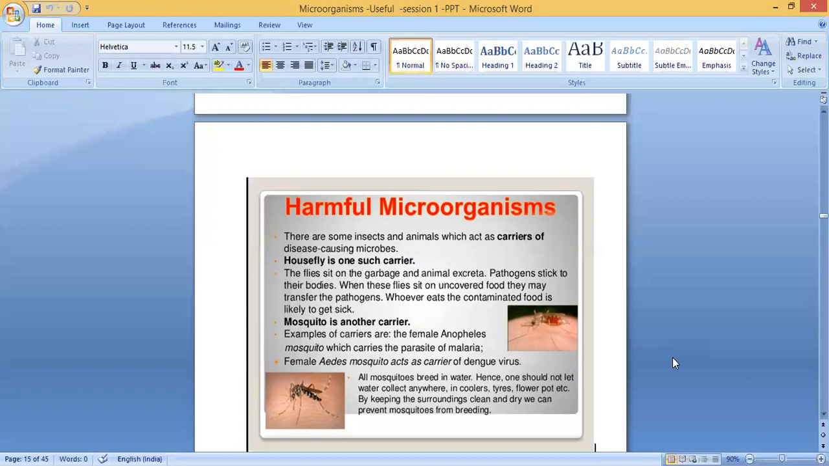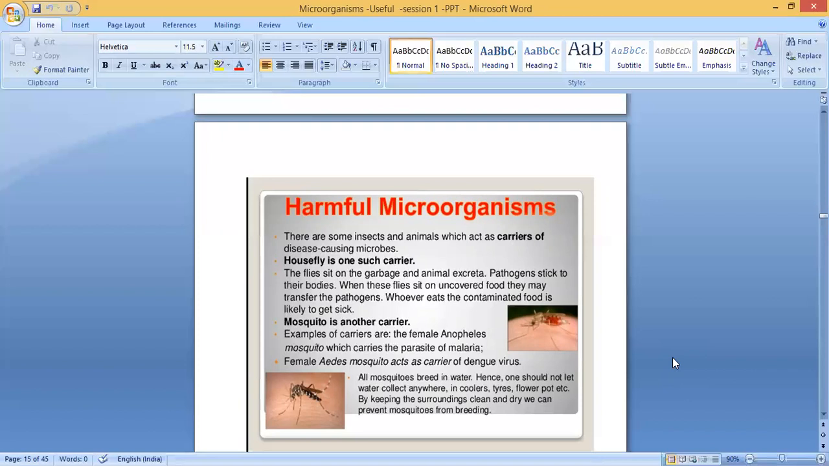All mosquitoes breed in water. Hence, one should not let water collect anywhere, in coolers, tires, flower pots, etc. By keeping the surroundings clean and dry, we can prevent mosquitoes from breeding. So if any stagnant water is there, what will happen? The mosquito will come and lay eggs.